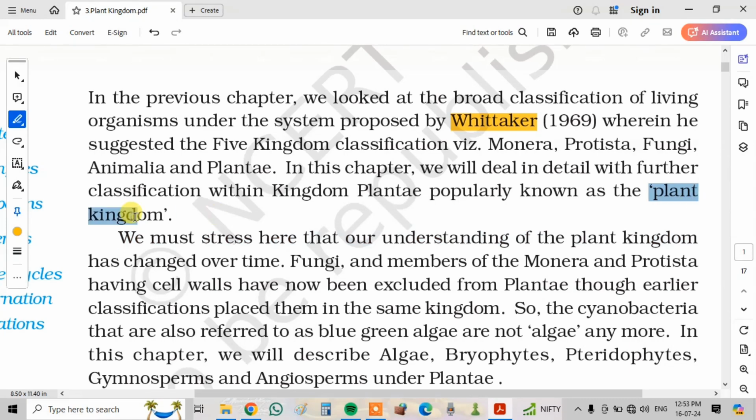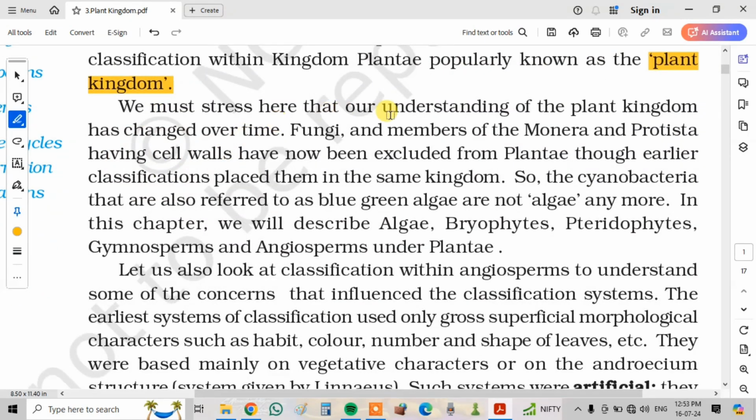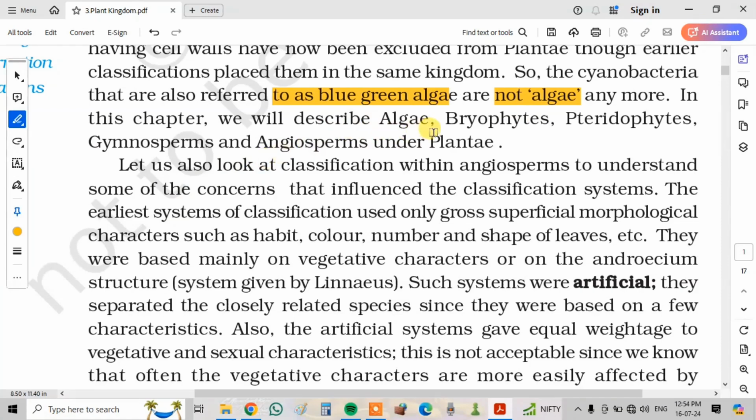We must stress here that our understanding of the plant kingdom has changed over time. Fungi and the members of Monera and Protista having cell walls have now been excluded from Plantae. Earlier classifications placed them in the same kingdom. So the cyanobacteria, also referred to as blue-green algae, are not algae anymore. In this chapter we will discuss algae, bryophytes, pteridophytes, gymnosperms and angiosperms under Plantae.